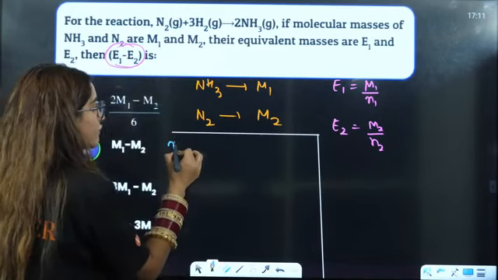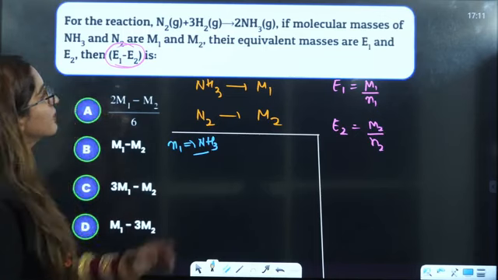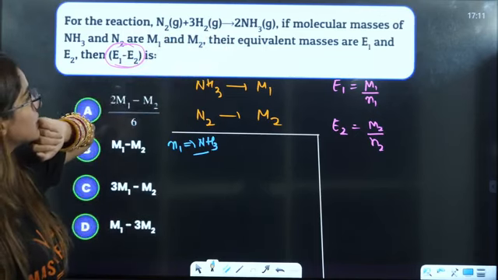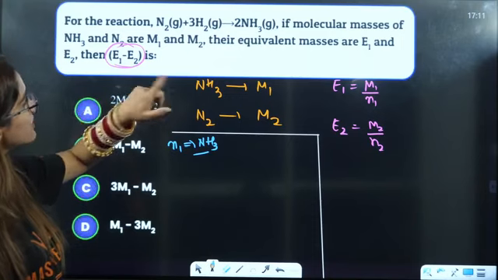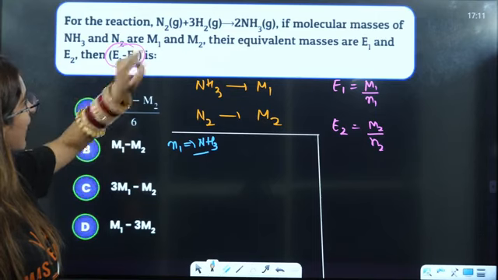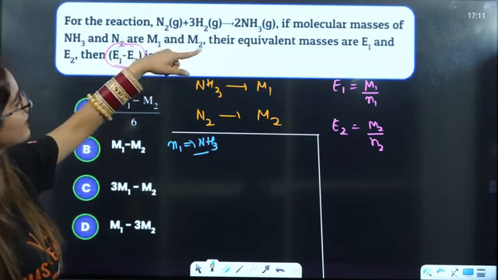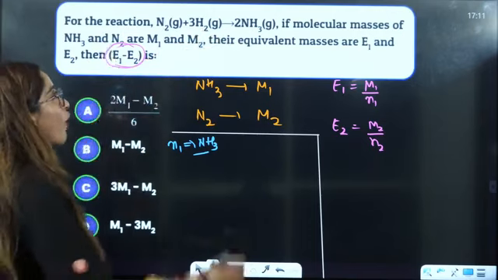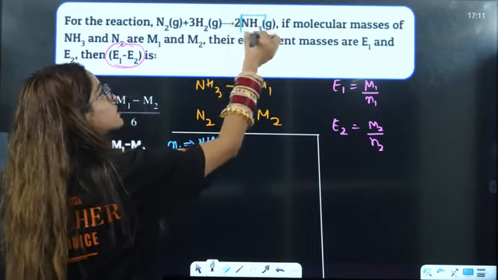So if you see the N factor of NH3, students, tell me one thing. In NH3, you have two nitrogen here. Okay, so if you see NH3 here and this is N2 here, two molecules are getting dissociated, and in NH3 you have only one. In that NH3 molecule, you have just one nitrogen.